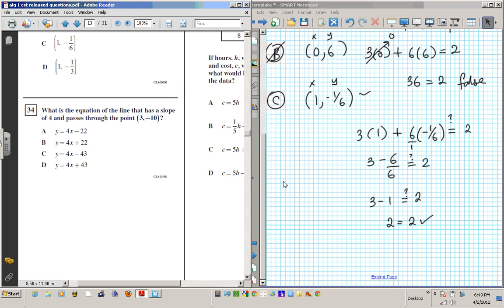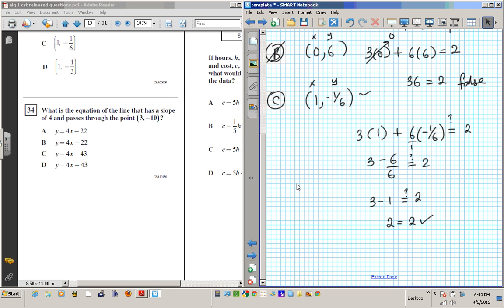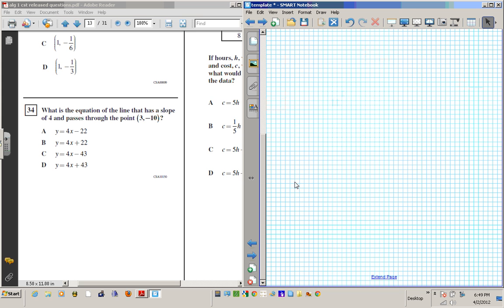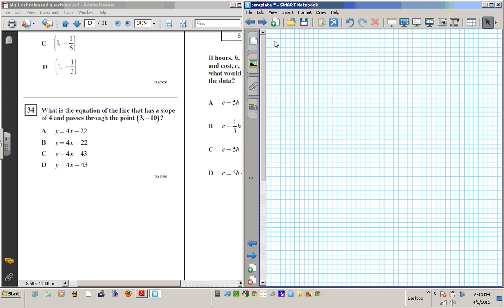Okay, now let's move on to 34. It says, what is the equation of the line that has slope of 4 and passes through the point (3, negative 10)? So there are two methods I'm going to show you for this one. Whichever method you like, you may apply. The one you're familiar with, the one you were taught.